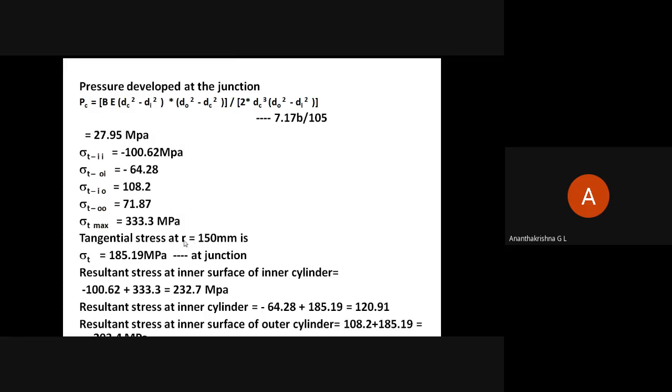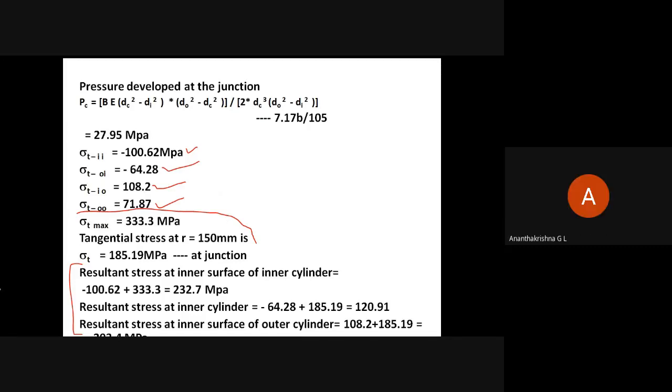At the junction, that is at r equal to 150, we need to find out the tangential stress. We need to find out these two. Then we get a resultant of stresses because of the internal fluid pressure as well as because of the shrink fit stresses. These are all stresses due to shrink fitting, and we need to now find out the value of stress that the cylinder is subjected to because of internal fluid pressure of 200 megapascal.